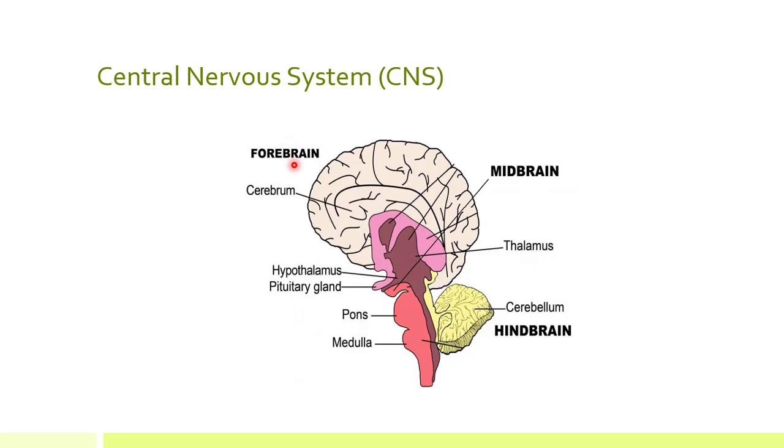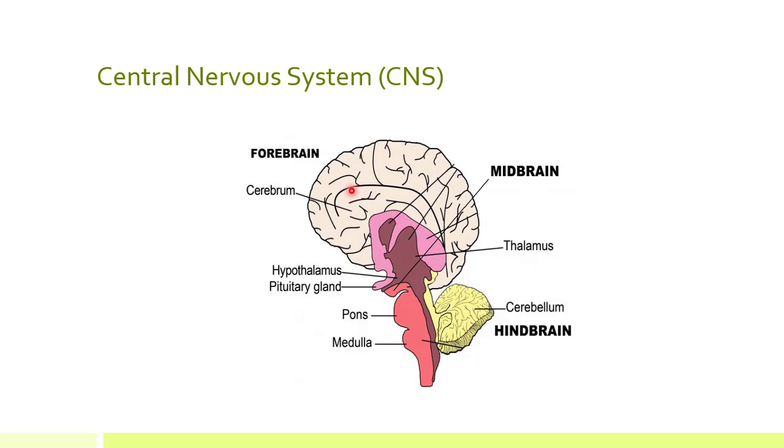In forebrain, we have studied the three important parts, that is cerebrum, which is the largest part of your brain, and it controls very important functions of your body like thinking, feeling, emotions, hearing, perceptions, your decision making processes. They are all controlled by cerebrum. Also, it consists of two hemispheres, right and left cerebral hemisphere.